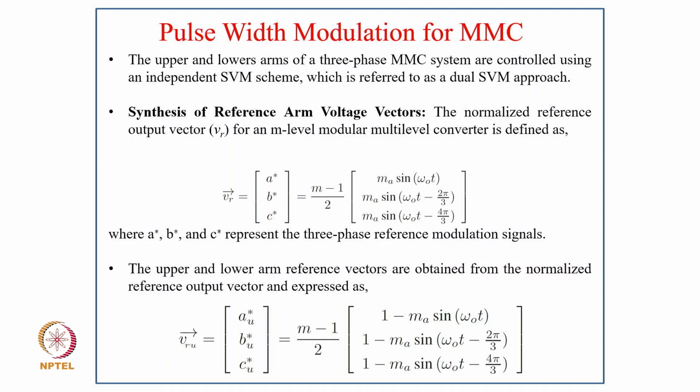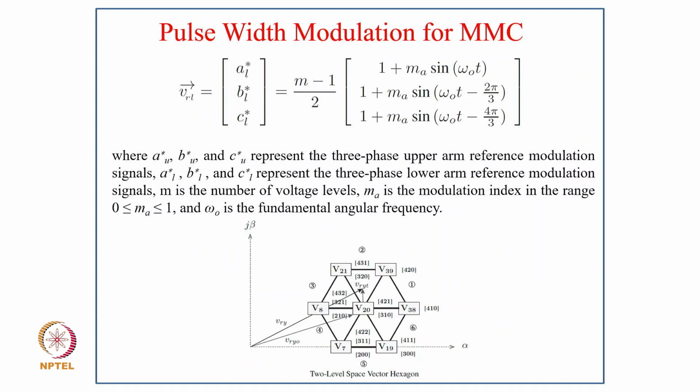The upper arm reference is (AU*, BU*, CU*) equals (M minus 1)/2 times (1 minus M_A sin omega_0 t, 1 minus M_A sin(omega_0 t minus 2 pi/3), 1 minus M_A sin(omega_0 t minus 4 pi/3)). Then V_RL equals (AL*, BL*, CL*) equals (M minus 1)/2 times (1 plus M_A sin omega_0 t, 1 plus M_A sin(omega_0 t minus 2 pi/3), 1 plus M_A sin(omega_0 t minus 4 pi/3)). Here AU, BU and CU stars represent the 3-phase upper arm reference modulation signals, AL, BL and CL stars represent the 3-phase lower arm modulation signals, M is the number of voltage levels, M_A is the modulation index in the range 0 to 1, and omega_0 is the fundamental angular frequency.